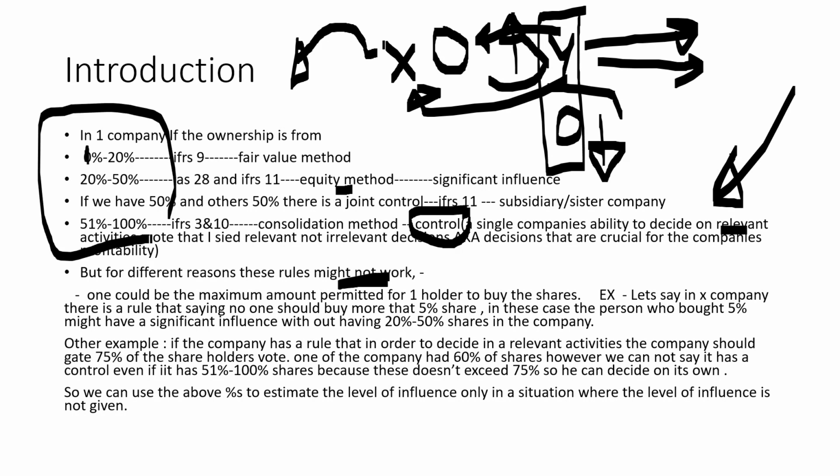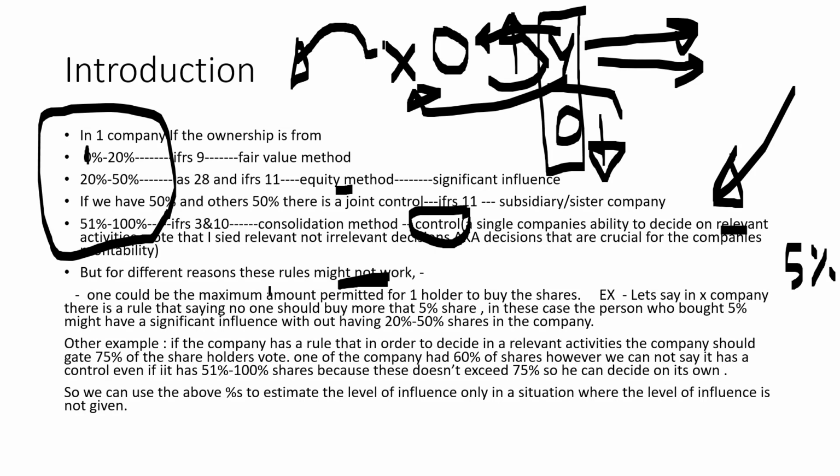these rules might not work. There are situations. One of the reasons could be the maximum amount permitted for one holder to buy the shares. Let me say, in X company there is a rule saying that no one should buy more than 5% of my share. In this case, the person who had 5% of shares has the maximum share that is permitted.